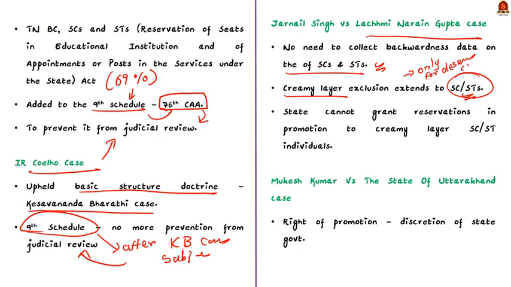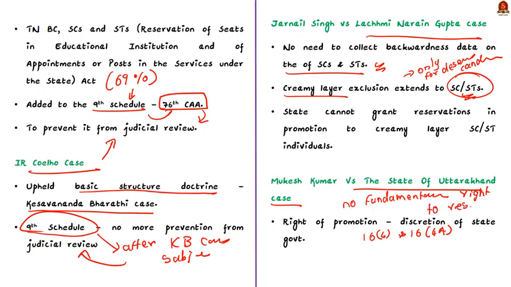Finally, in the Mukesh Kumar vs. State of Uttarakhand case, the Supreme Court held that there is no fundamental right to reservation or promotion under Article 16 Clause 4 or Article 16 Clause 4A. According to the Supreme Court, the provision of reservation will be provided by the government only when there is a specific need for it, and the citizen cannot claim reservation as a right. See, these are the major Supreme Court judgments regarding reservation in India.